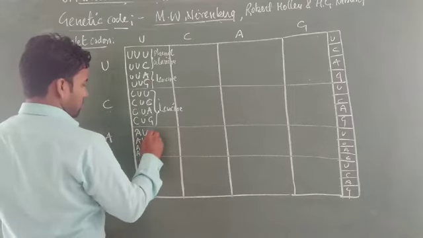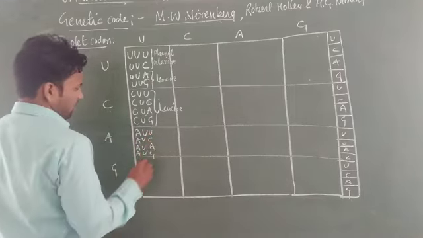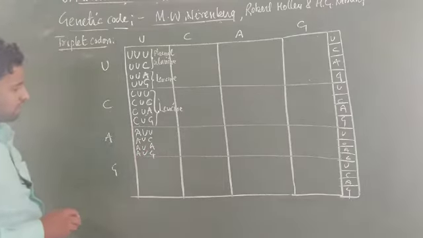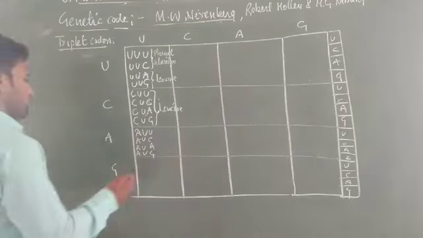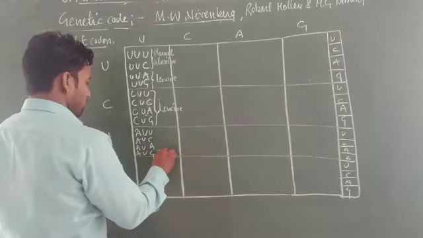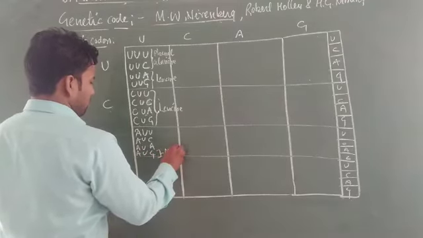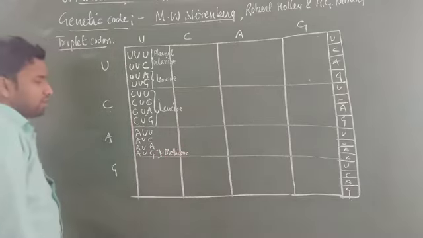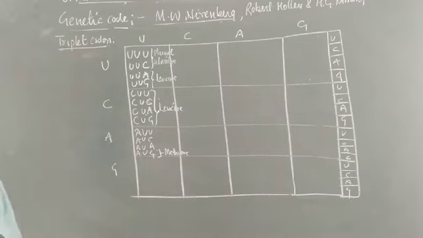Now the second one is A, with U, that is UCAG, and all these AU and UCAG. AUG is especially the initiation codon, coding methionine. Have you listened to this word initiation before, students? I think you have listened already.